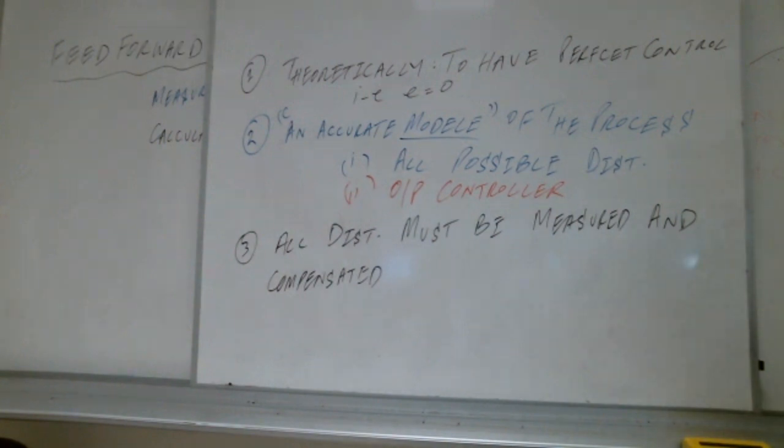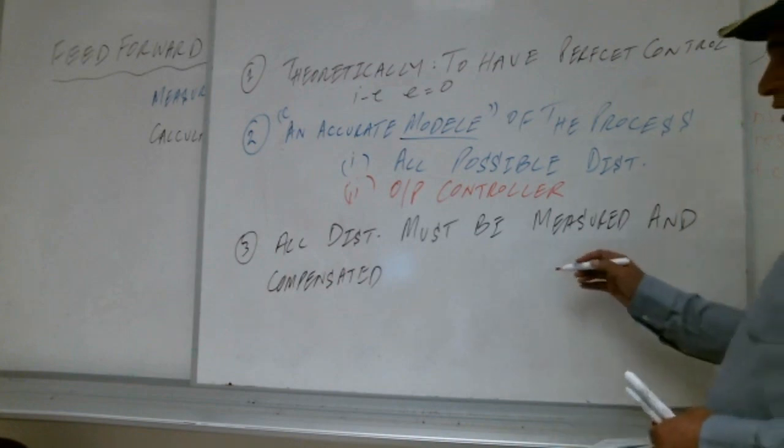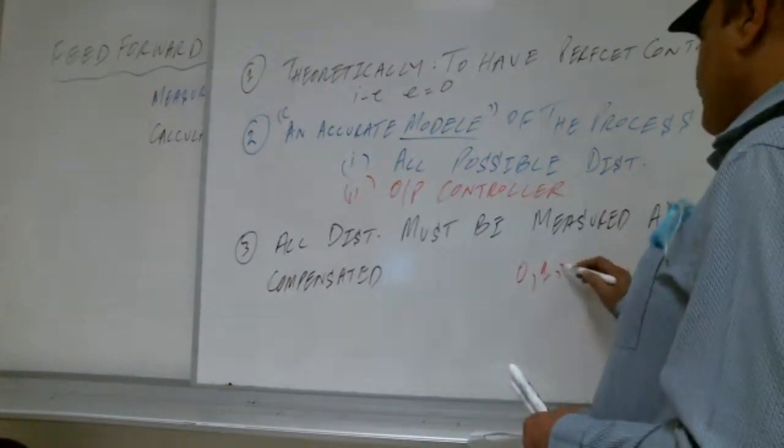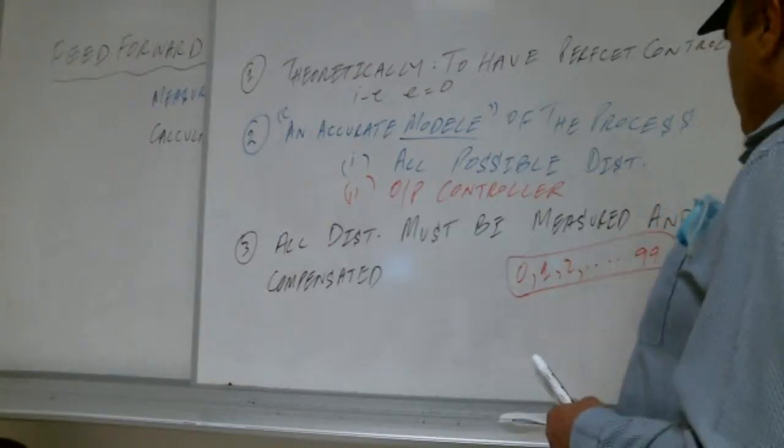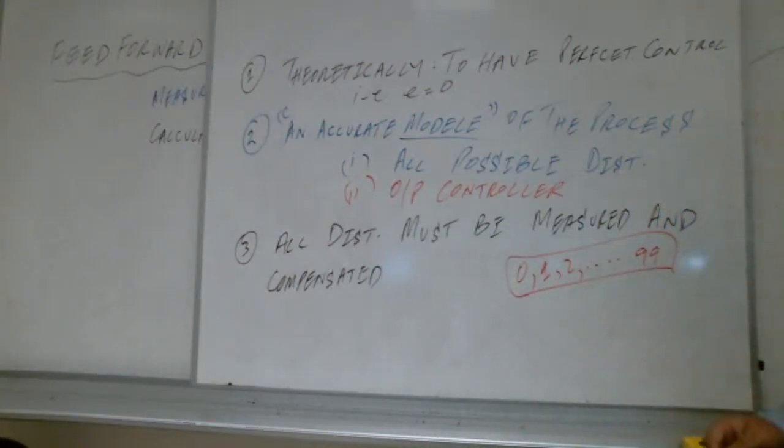What does it mean, Shabab? Imagine until today we have 100 known disturbances for some system.